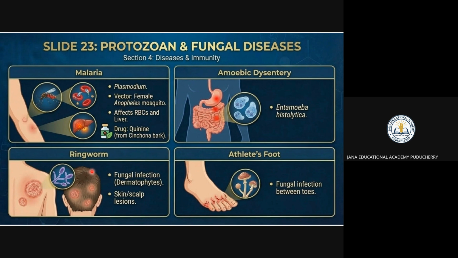Fungal infection is happening because of ringworm on the body, right? You can see it on the skin or on the legs, toes and all that. The fungal infection is what is called fungal diseases. Then protozoa, you can see malaria and amoebic dysentery are happening because of protozoa, and the rest are fungal diseases.